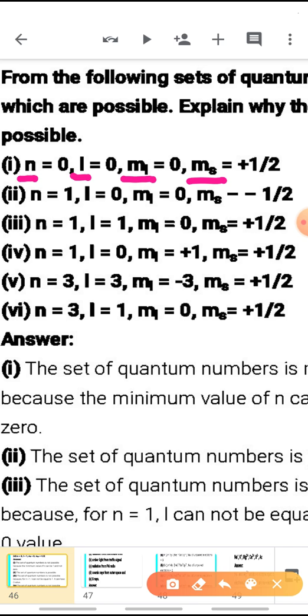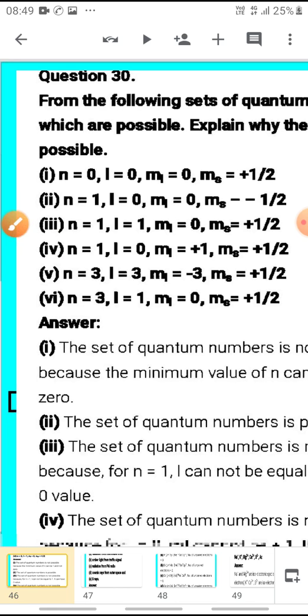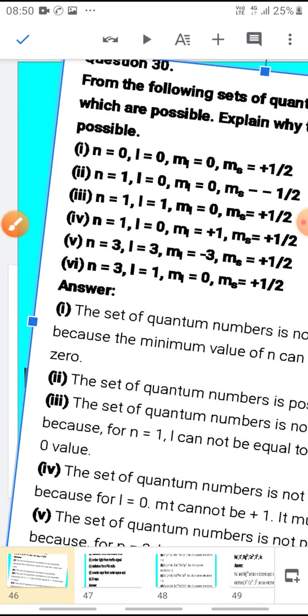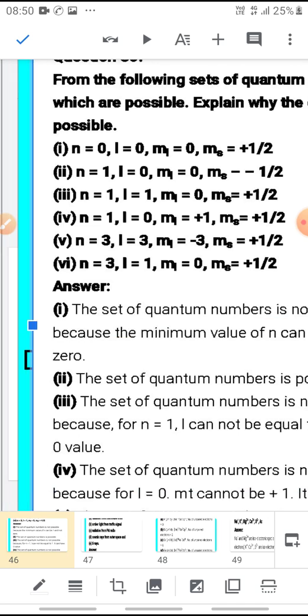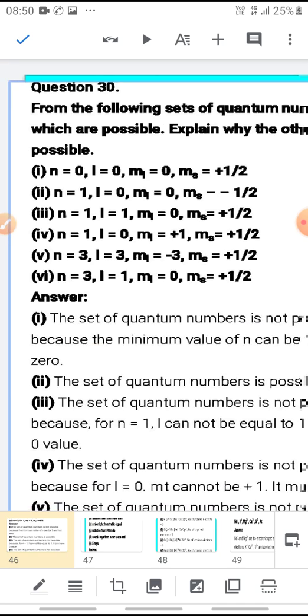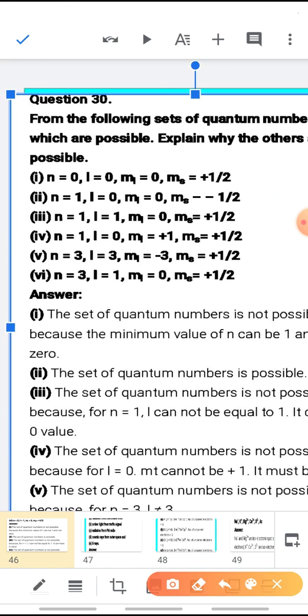Because the value of n, the principal quantum number, cannot be 0. It will either be 1, 2, 3 or 4. It will be some integer. It cannot be 0. So, this first set of quantum numbers is not possible because the value of n cannot be 0.